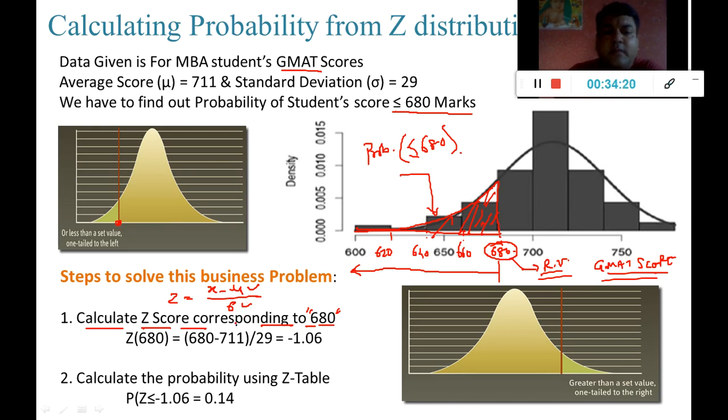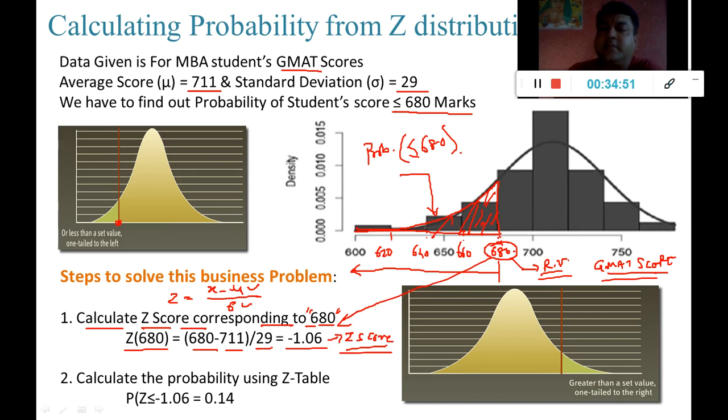That is my average of the data and my standard deviation of the data, which is already given to us. That is 711 and 29. If I calculate by using these numbers, then Z at 680 is going to be 680 minus 711 divided by 29, which is going to be minus 1.06. Now this is my Z score. This is my corresponding Z score for 680.